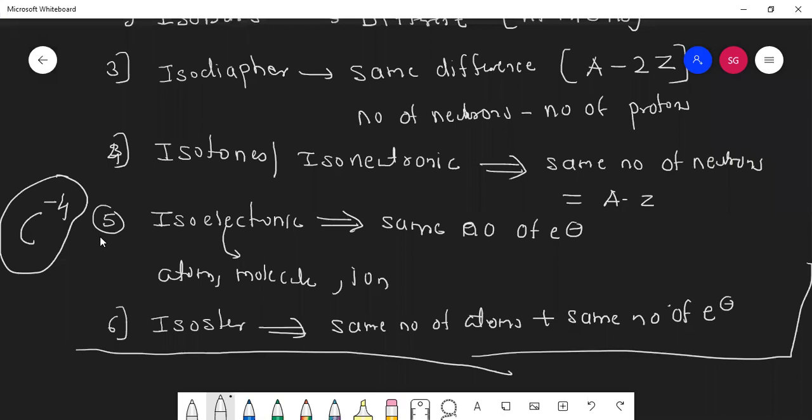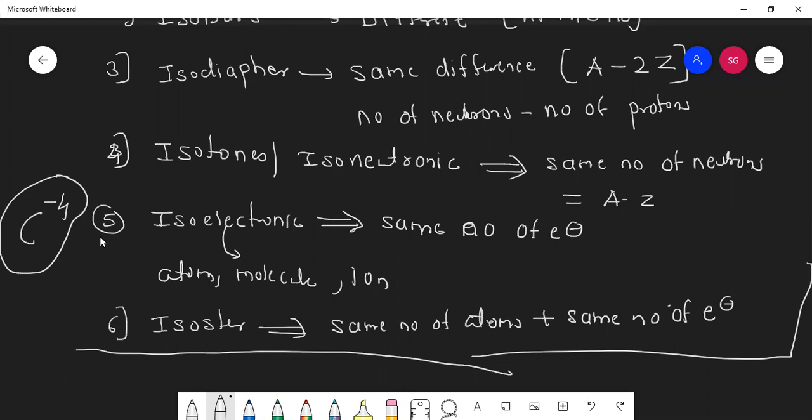Is this an easy topic, students? Yes, sir. But what will happen? After 4-5 days, if I ask you what are isosters, you will be telling something about isoneutronic. If I ask of isoneutronic, someone will be saying about isotones, and if I ask of isotones, you will tell me of isobars.